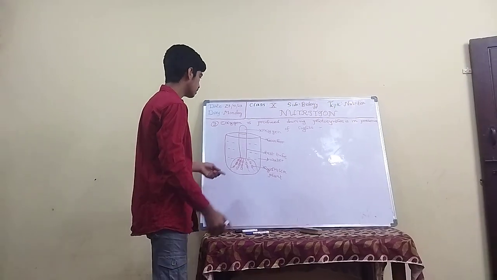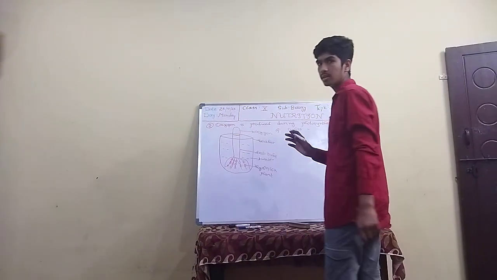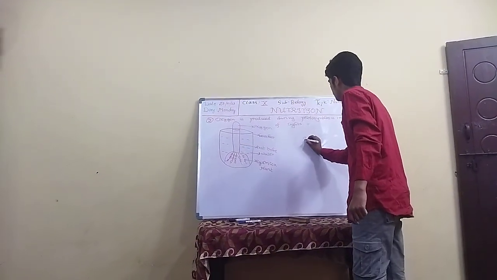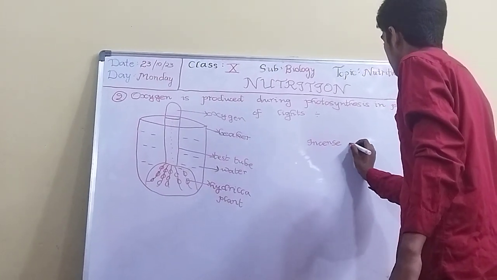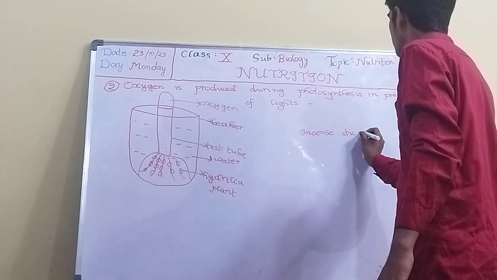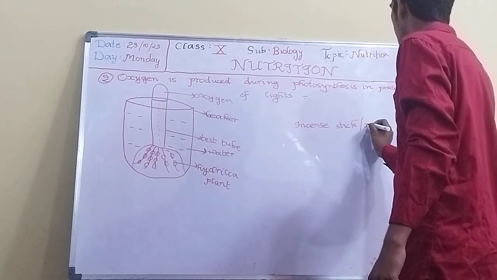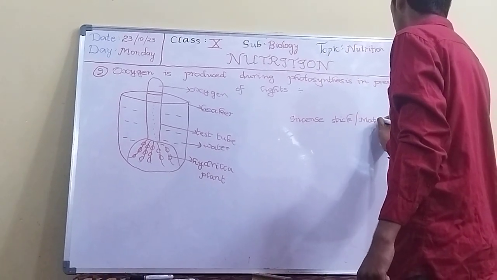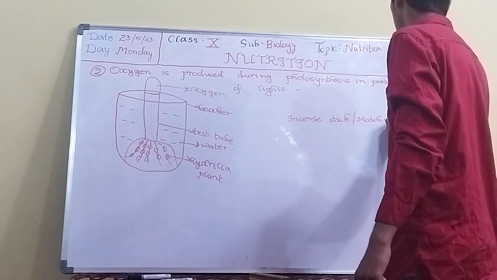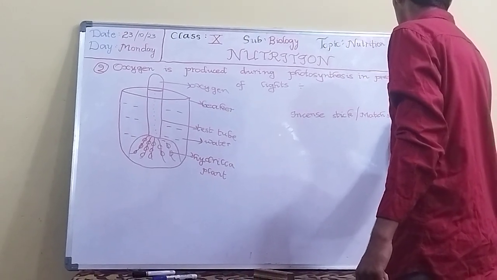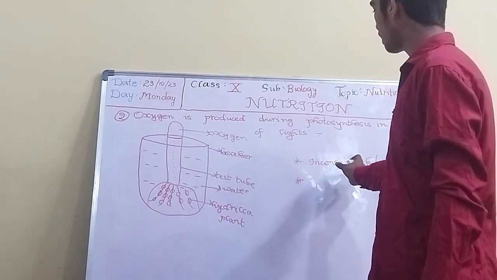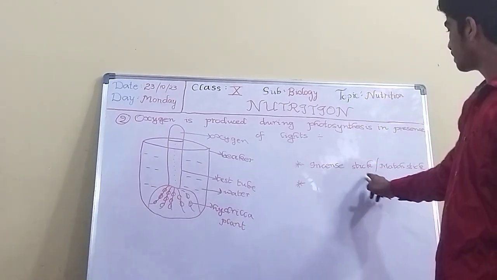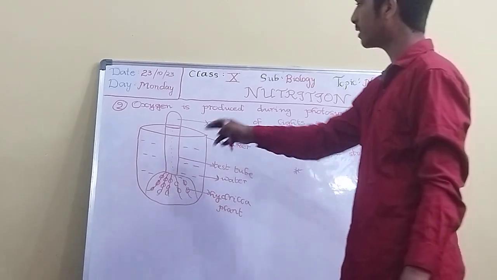So after this, we have to take an incense stick or match stick. After taking this, we have to insert the incense stick or matchstick inside the test tube.